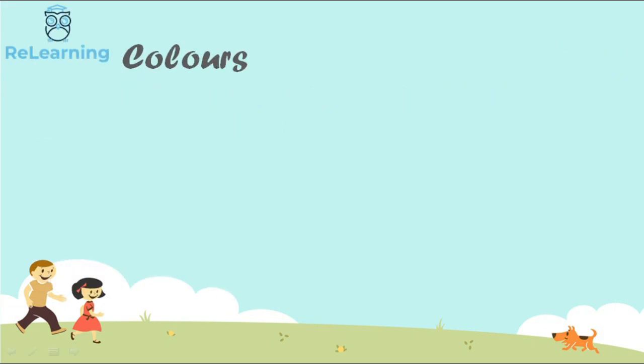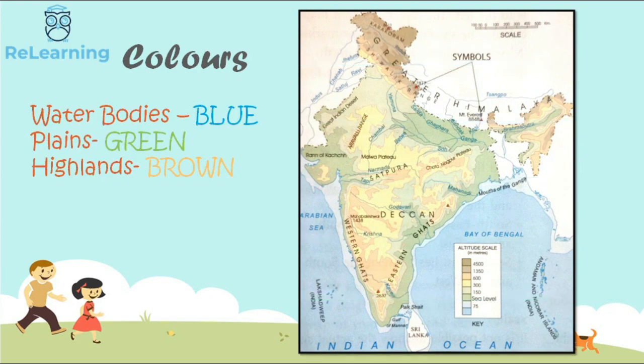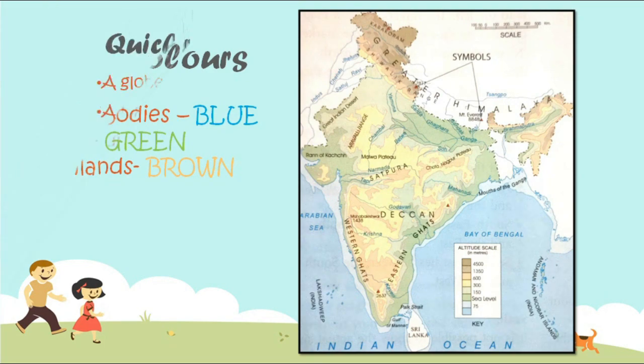Next is colors. We use different colors to show various things on a map. Generally, maps follow a common color scheme. For example, on a physical map, water bodies are shown in shades of blue. Light blue is used for shallow waters and darker shades of blue for deep waters. Plains or lowlands are shown in shades of green. Highlands are shown in shades of brown. A key is given on the map to help us understand the color scheme and the symbols used. You can look at the map. Its key shows the height of the land above sea level or depth of water below sea level. It also shows what color represents on the map.